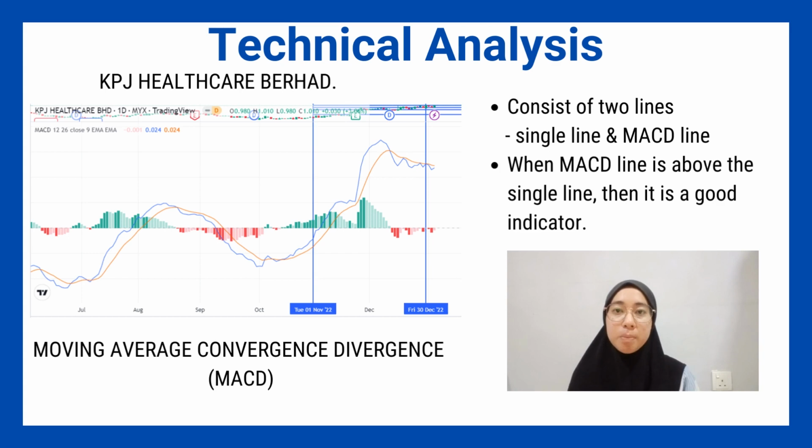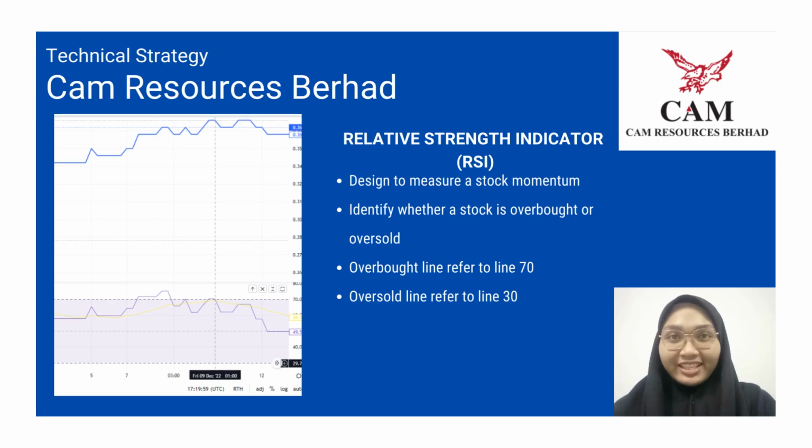For the technical analysis part, we are using the MACD indicator. This indicator consists of two lines, which are the signal line and the MACD line. When the MACD line is above the signal line, then it is a good sign to invest into KPJ Healthcare Berhad stock. The next indicator that we use is the Relative Strength Index, RSI.